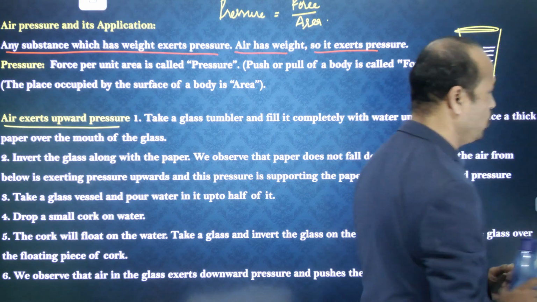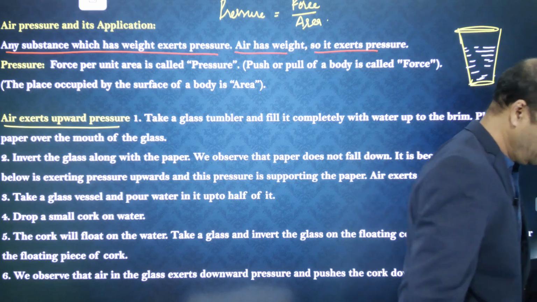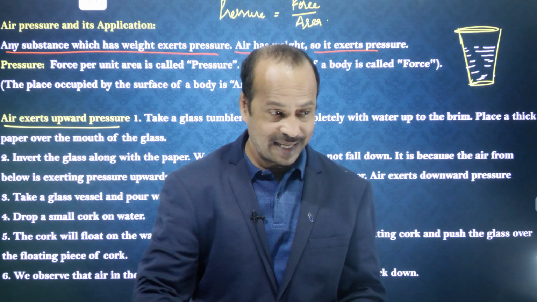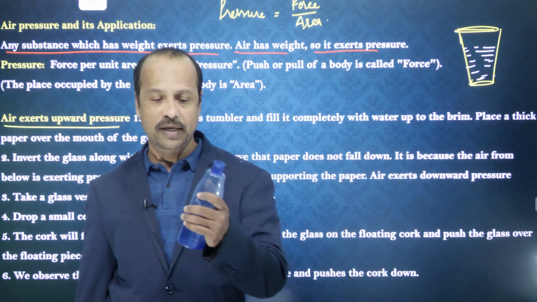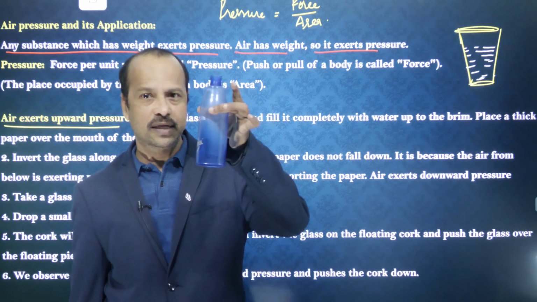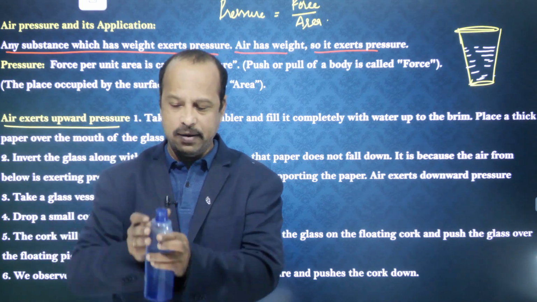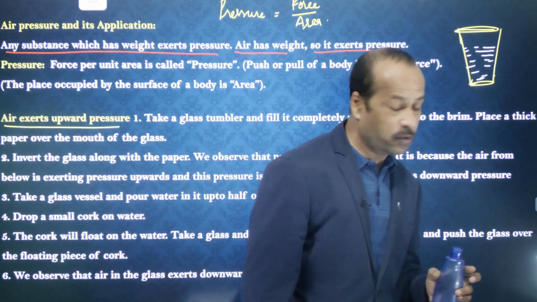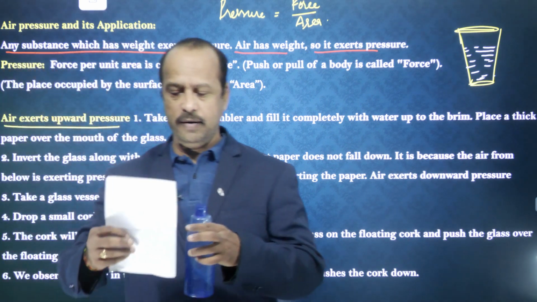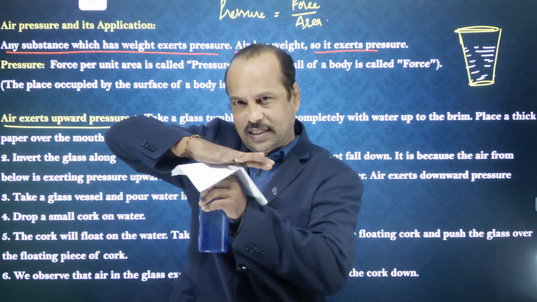For example, I don't have the tumbler here, so I am explaining. Imagine this is a tumbler, and in this take a certain amount of water. Then take one stiff paper or cardboard, put it over the open end of the tumbler, and fix it like this.